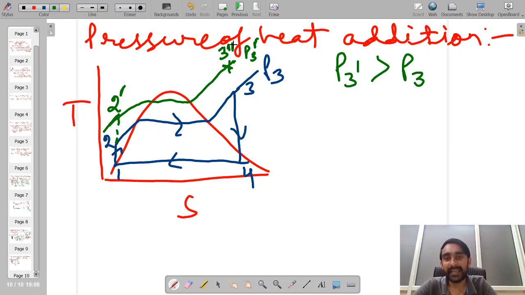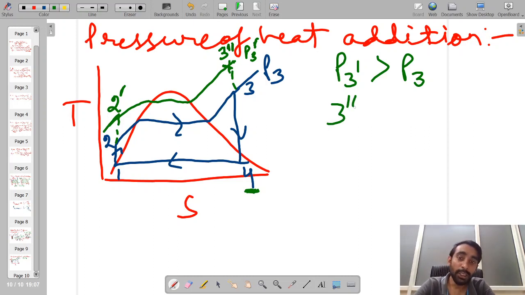So what has happened: we have increased the pressure from P3 to P3 dash, and we have added the heat in such a fashion that the quality of the steam at the exit of the turbine is being maintained at point number 3. Because of that, our heat addition we have to do in such a fashion that our steam condition at the outlet of the boiler is corresponding to point number 3 dash.